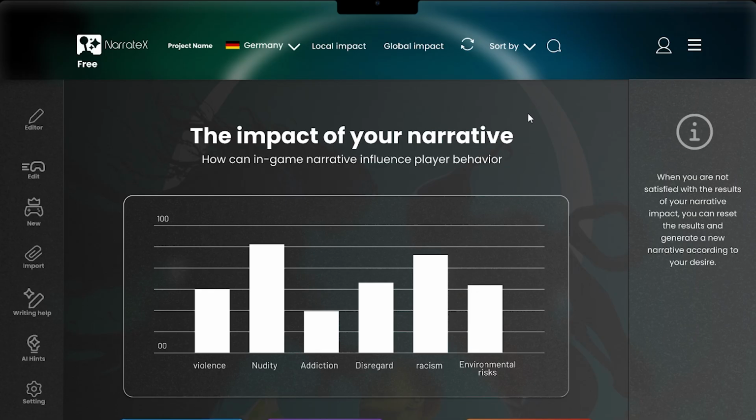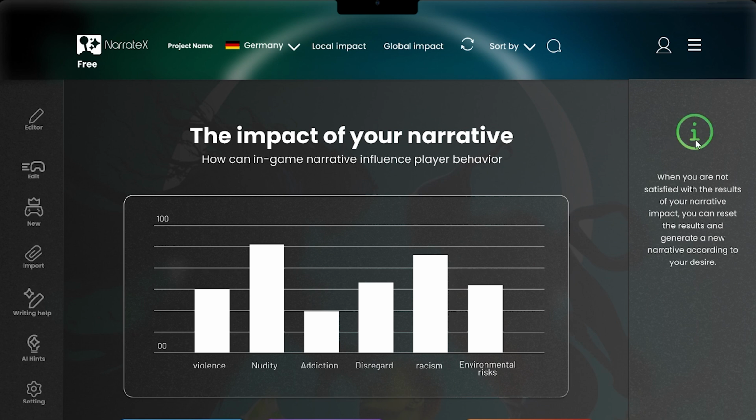The next step in the series of steps in helping narrative writers is to simulate their narratives and see their impact on the chosen society. Here you can choose the country you want to apply the simulation to. In our case, we will choose Germany, for example, and each time you change the country, the simulation will automatically change according to your narrative text.